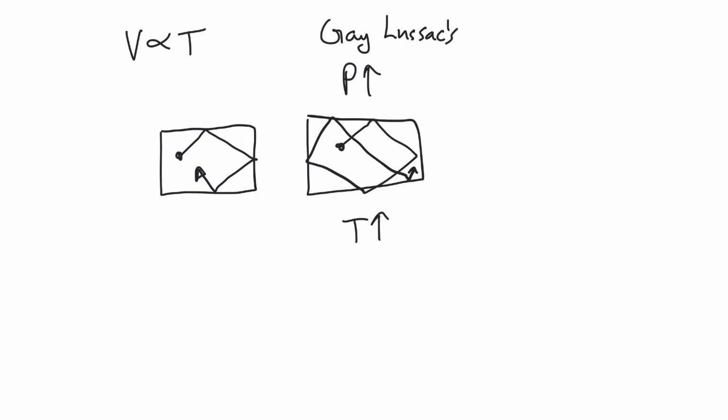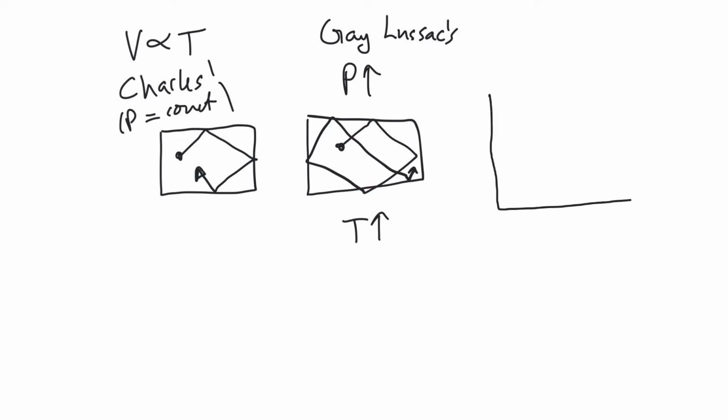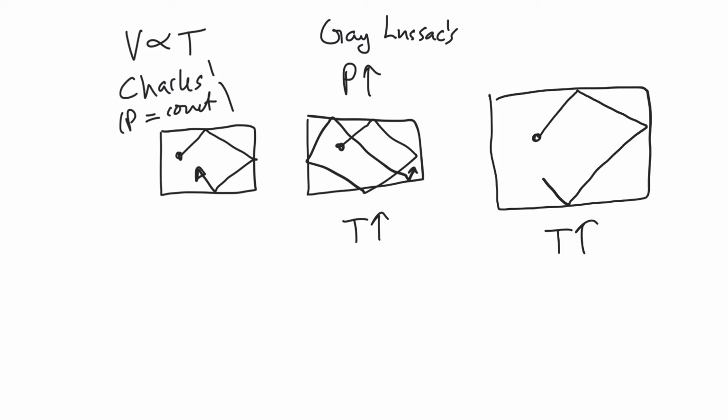So what's the difference here between Charles's law and Gay-Lussac's law? Well, in Charles's law, pressure is supposed to be a constant. And so if we let pressure be a constant, so if the molecules are striking the wall and they would lead to an increase of pressure, we have to let the walls expand. And so as the walls expand now, I've made my temperature go up, the molecules are striking the walls and they're pushing them back. And essentially what I can see now is that the volume has gone up. So as the pressure from the molecules striking the walls pushes the walls back, it makes them have a larger volume. So we can understand all our gas laws by actually sort of imagining what the molecules would do.